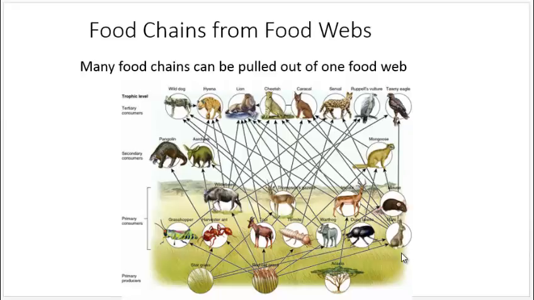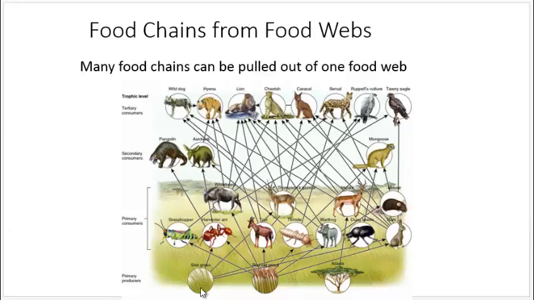You can see there's many different paths it could take. And I guess it looks a little bit confusing. The arrow from the grasshopper is going through the wildebeest, so the wildebeest isn't actually eating it. So that food chain isn't actually accurate. Let's try another one.